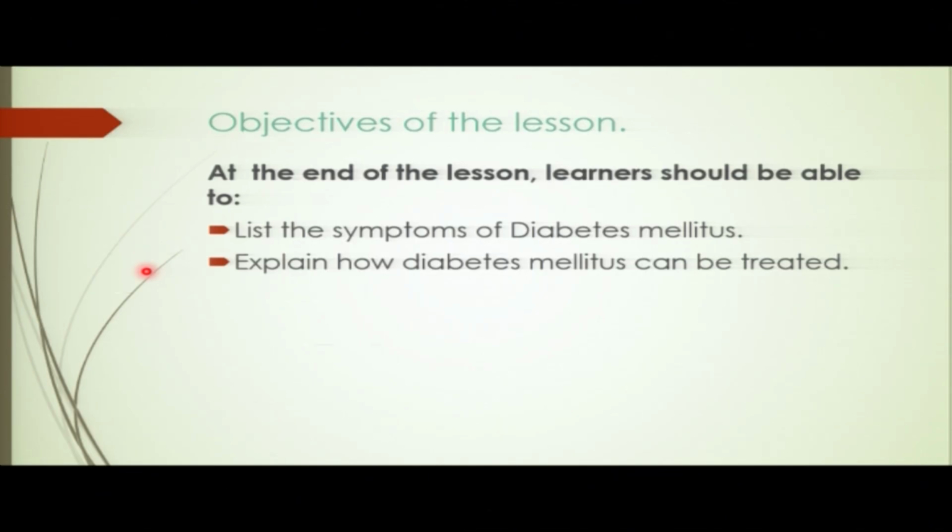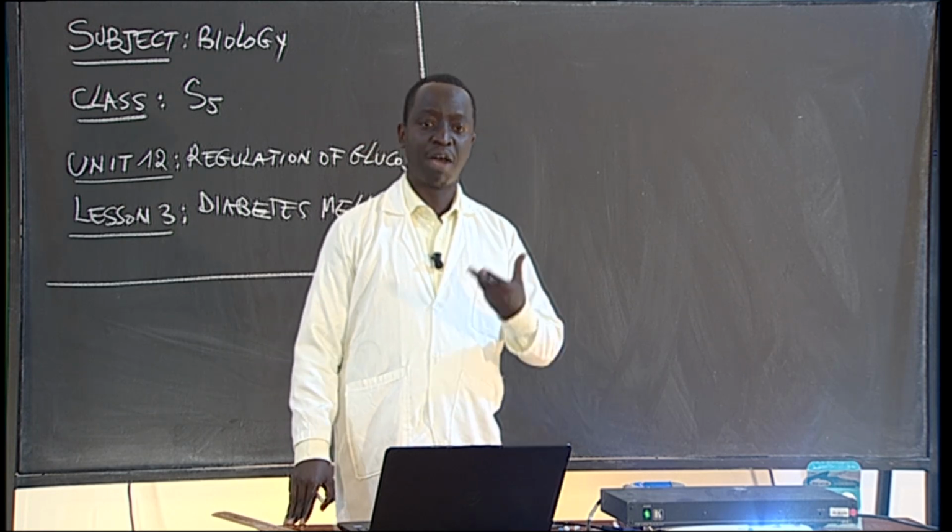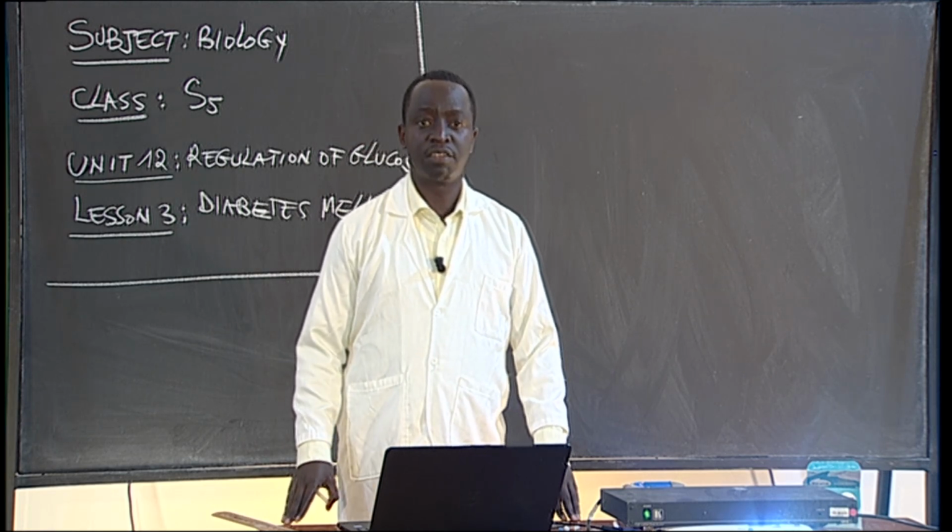Is it possible? We will see if it is possible that diabetes mellitus can be treated. We'll see what to do. You are welcome again, make sure you follow, and I hope at the end of this lesson, you will be able to answer the questions related to this lesson.